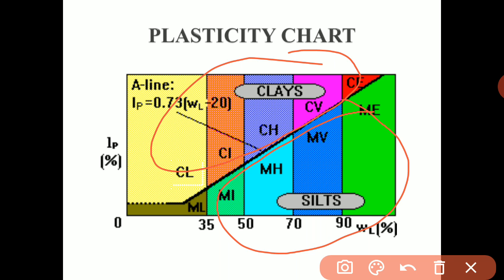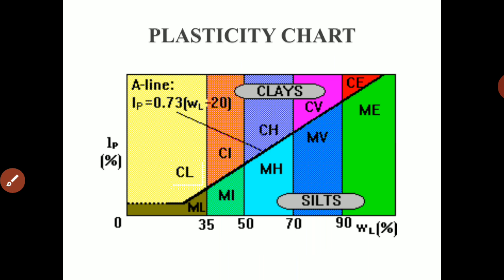Silt means those particles are much finer than clay. Okay, so the majority of Indian black cotton soil lies along a band above the A line. The plot of some black cotton soil is also found to lie below the A line. So accordingly we can easily identify whether the soil is in the range above the A line or below the A line. So this is one simple plasticity chart.